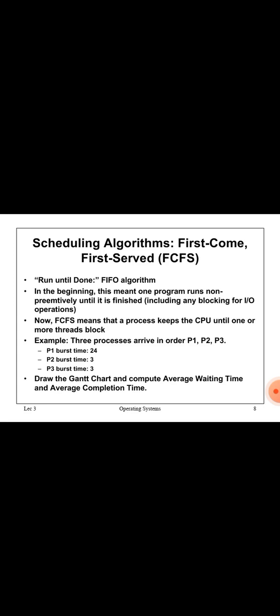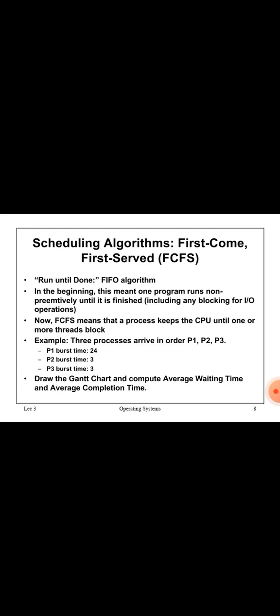We see the first type, FCFS. FCFS means first come, first served. This is the first type of scheduling algorithm. It is also called FIFO, or run until done. Here, one program runs until it is finished. FCFS means that a process keeps the CPU until one or more threads block.